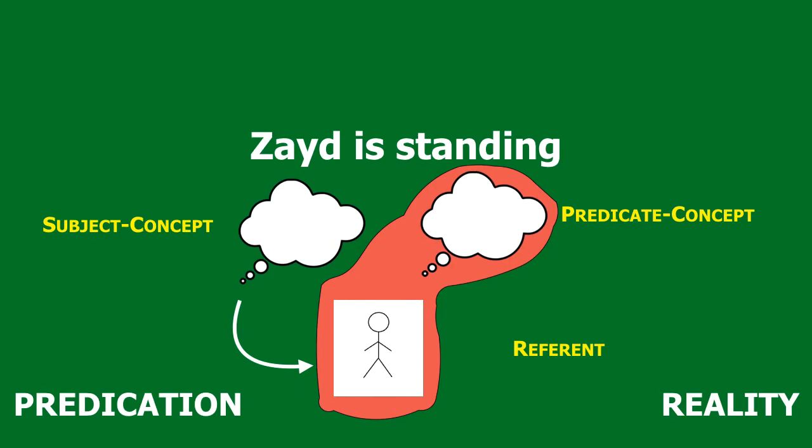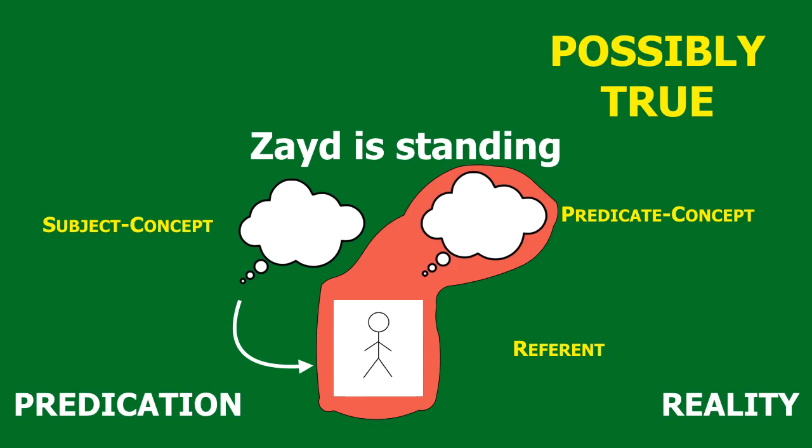This is what a predication is, this is what it means to be true, and this is what it means to be false. Now, there's this other aspect called modality, which I'm just going to briefly introduce so you can conceive of it. Let's say that this proposition is in fact true. Let's say that Zayd is indeed standing. The truth of this proposition has a quality, has an attribute, and that is the attribute of possibility.